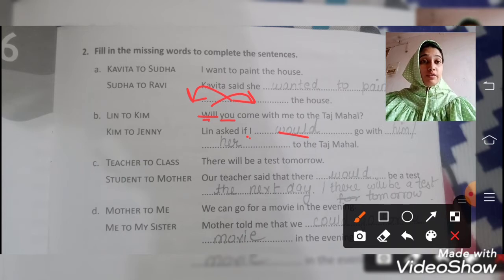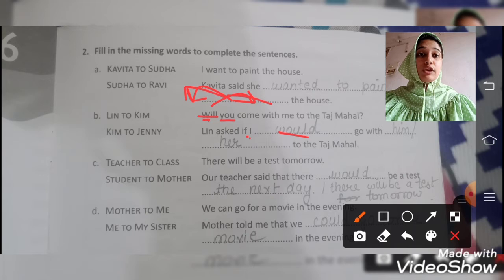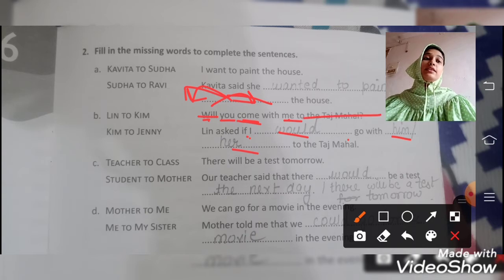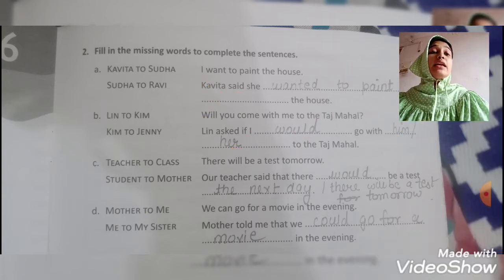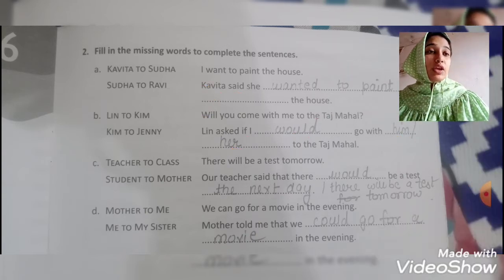So you will come after I, and you will turn into I, while will turn into would. Go with him: come changes to go with. Me will turn into him or her. To the Taj Mahal is similar. So Lin asked. Can you see the change here?